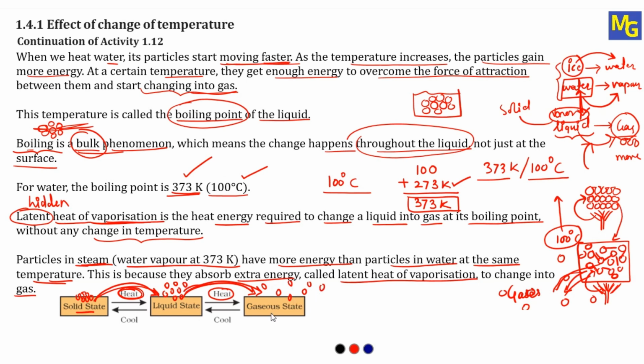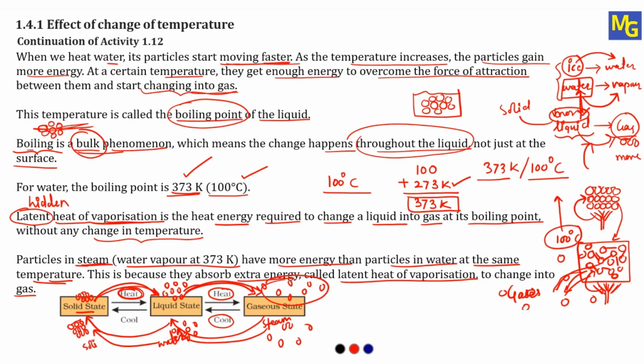The same process can be reversed. We can decrease the temperature, we can cool it, and convert gaseous state to liquid state. When we cool it, all the particles which are far away from each other will come close and get converted into liquid state like this. If you still decrease the temperature, these particles will again lose energy and convert into solid, and they will come very, very close to each other. So if you take steam and cool it, steam will get converted into water, that is liquid state. If you cool it again, the water will get converted into solid.